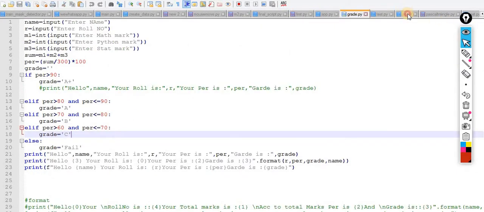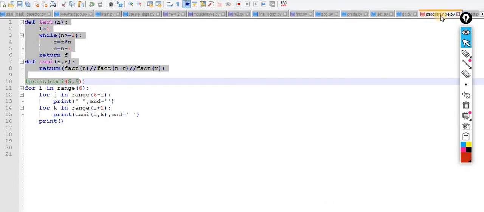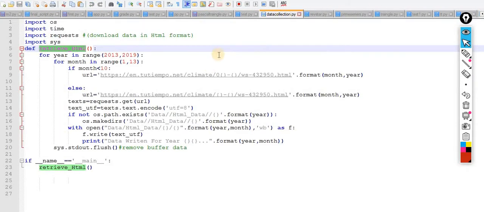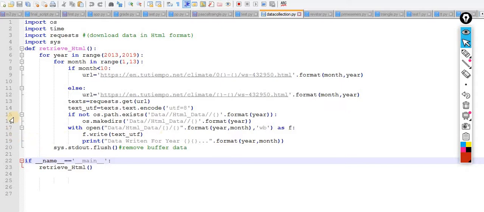Grade test pp, or you can say Pascal. Okay, just wait for test. Okay, just understand this concept. This is a very simple script, and what I want to explain is the concept of indentation. Just focus on the indentation.